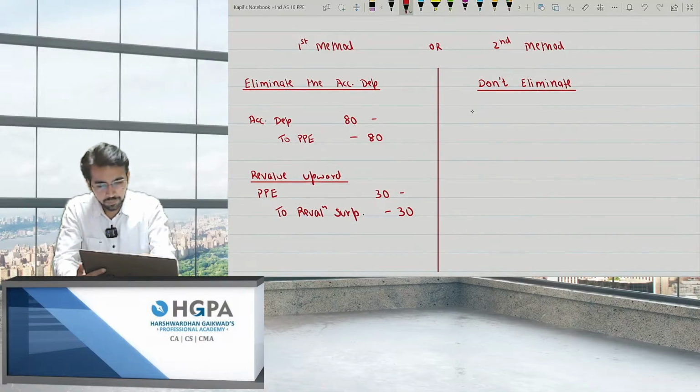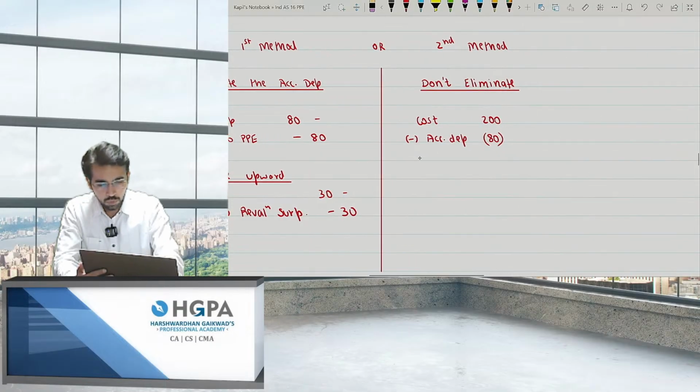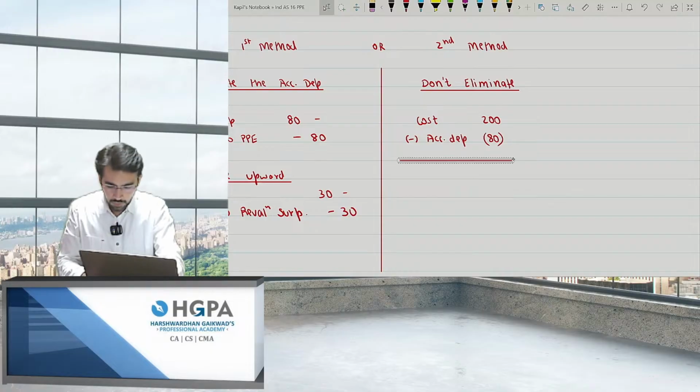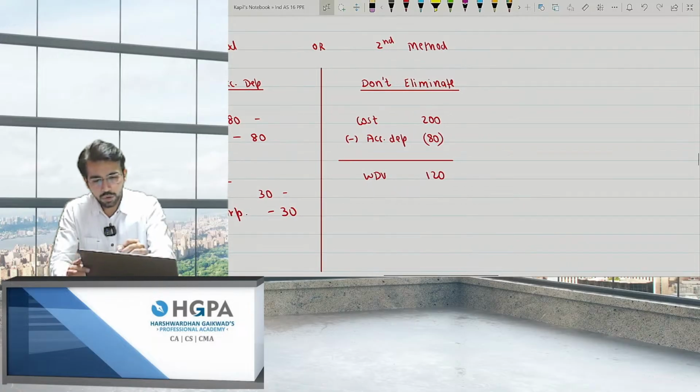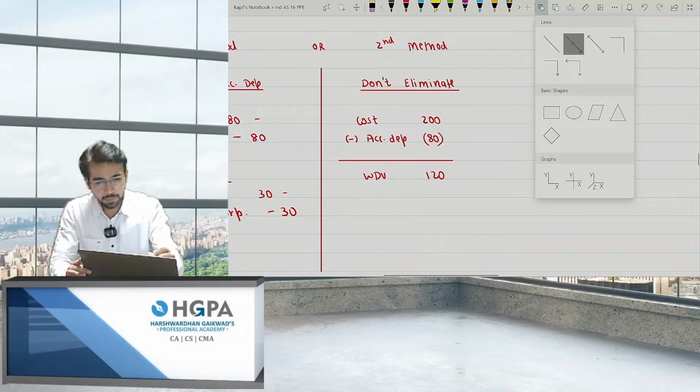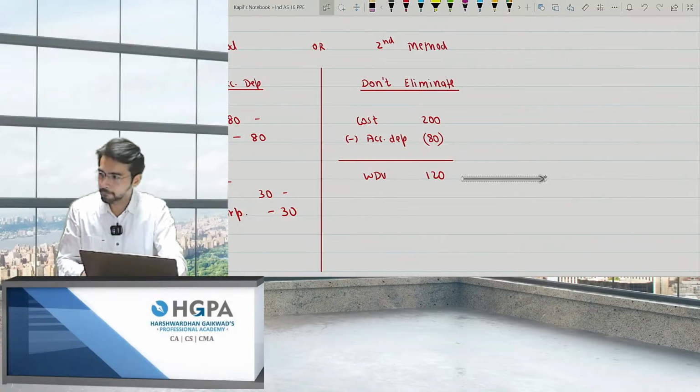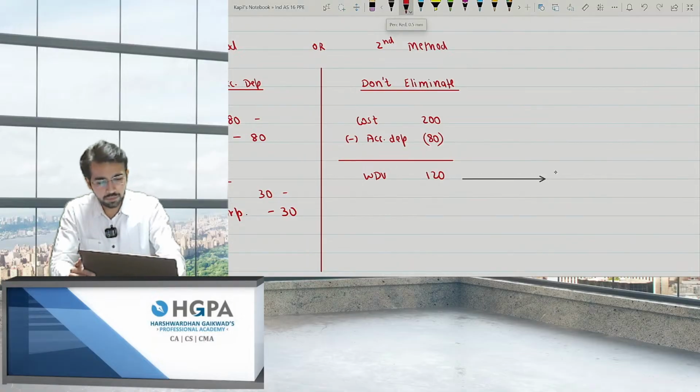I'll explain again. See, the cost was 200. The depreciation was 80, the accumulated depreciation, to be more specific. So the net block, the WDV, came to 120, and now you are increasing it to 150.